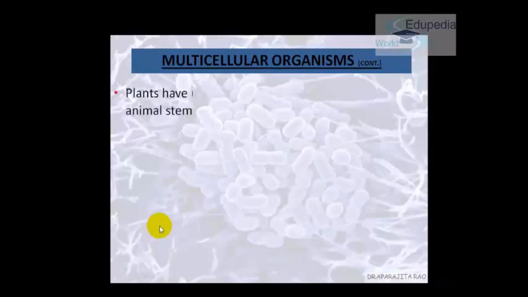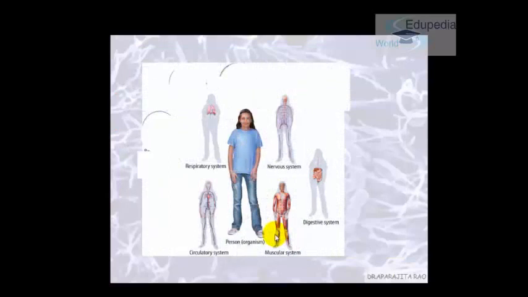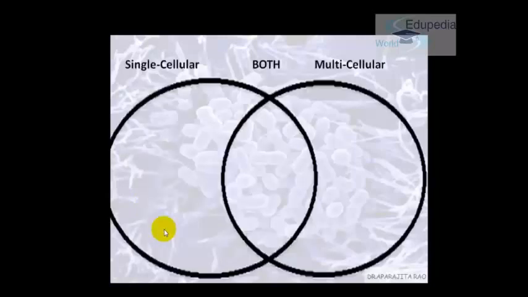Similarly, in plants, we do have a different type of stem cells, and they are known as meristems. So there is either a stem meristem at the top or a root meristem. So they can grow the way they like. So these are the various systems and the cell, tissue, organ and system hierarchy in this picture.